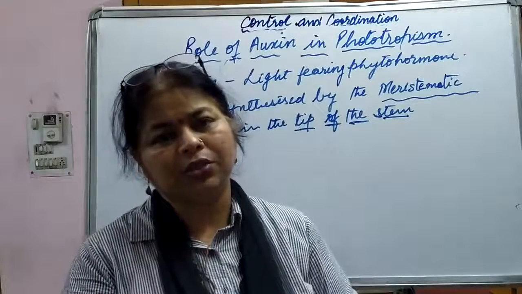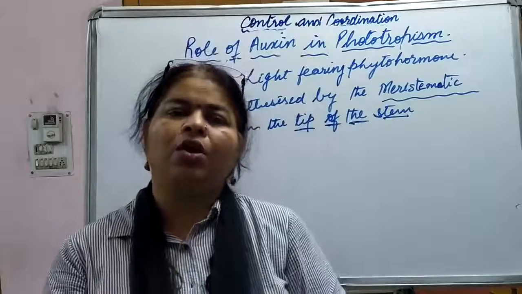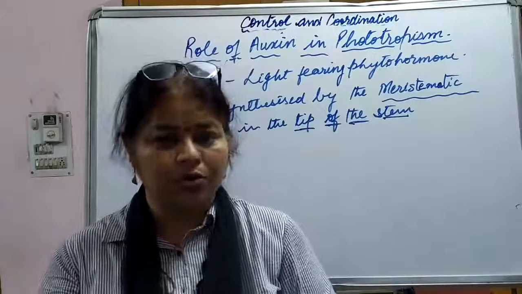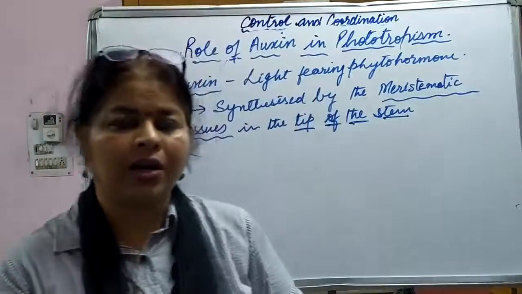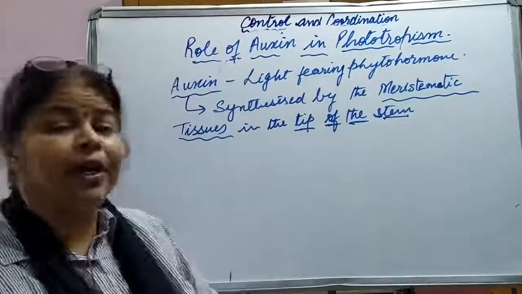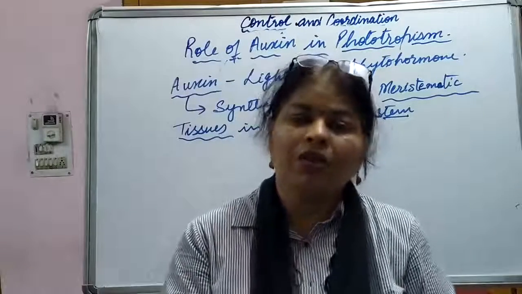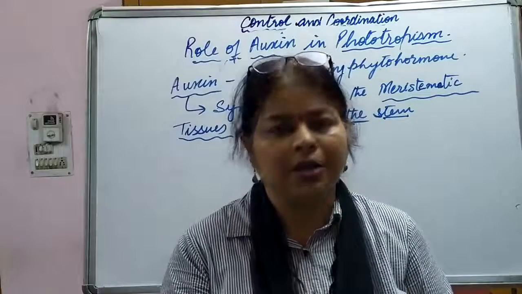Okay, so here we are going to end the topic of hormones in plants, or phytohormones. Today's questions for you to do: first, write a note on two different types of hormones which are growth retarders.